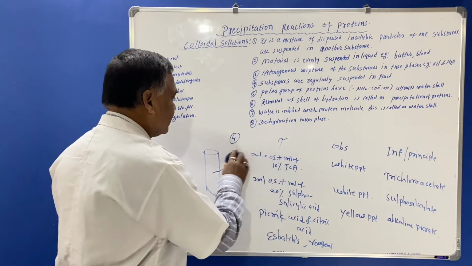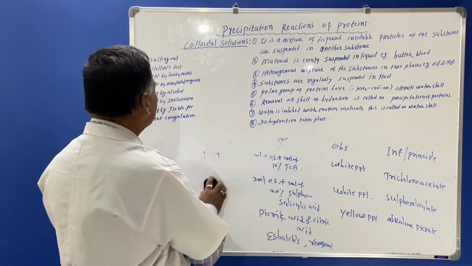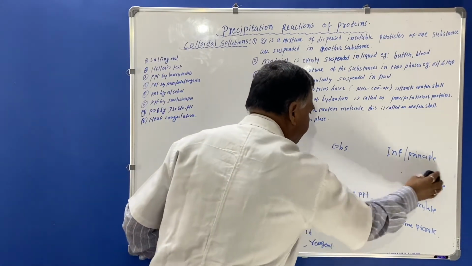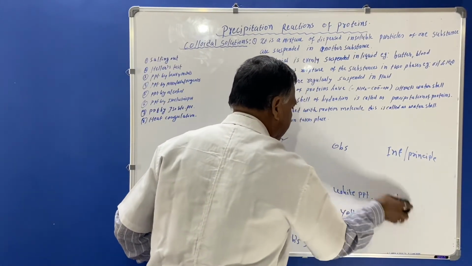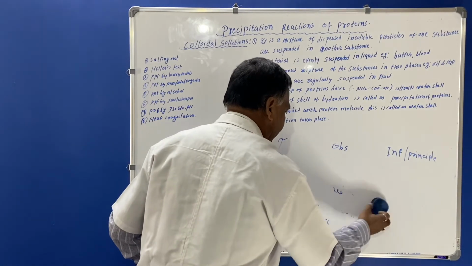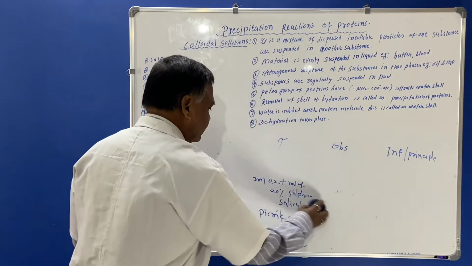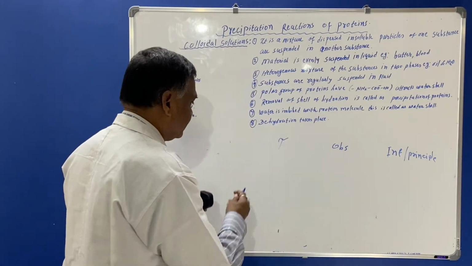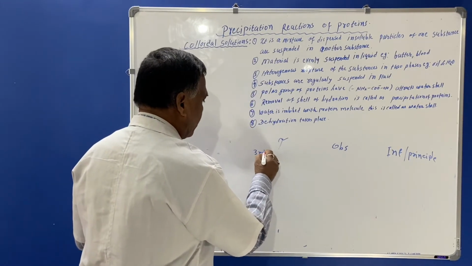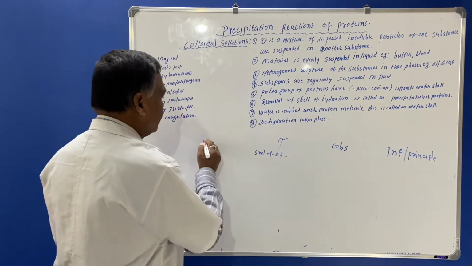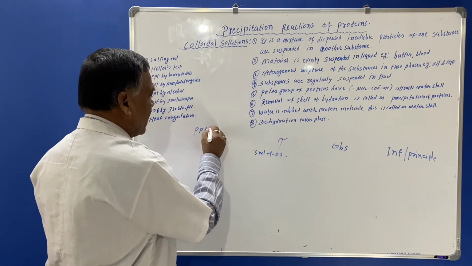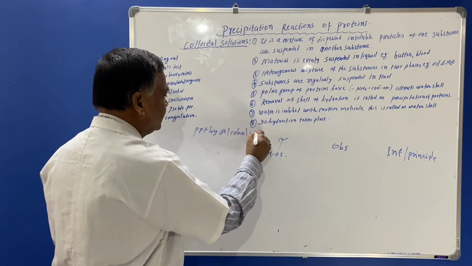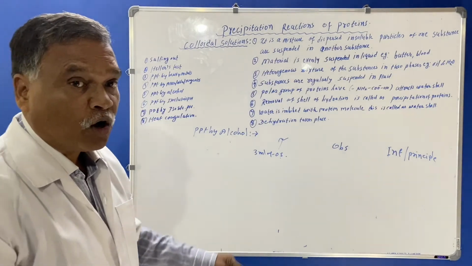Another test we'll see is called precipitation by organic solvent. Three ml of original solution, precipitation by alcohol. Alcohol is nothing but an organic solvent.